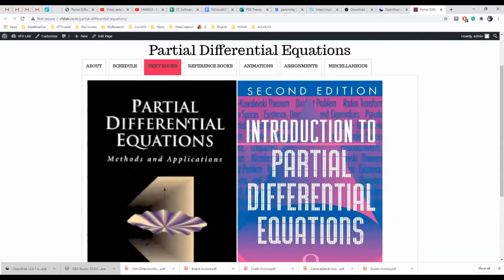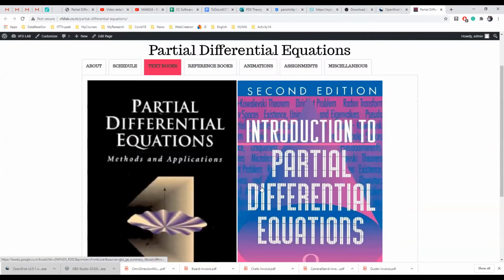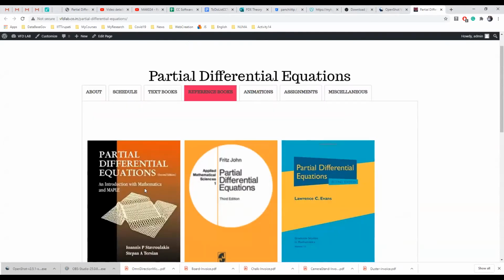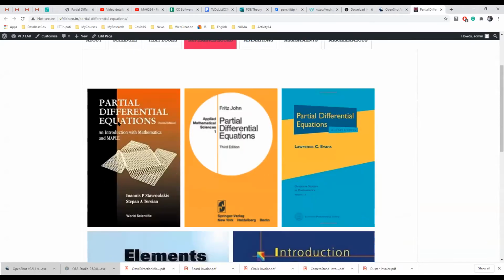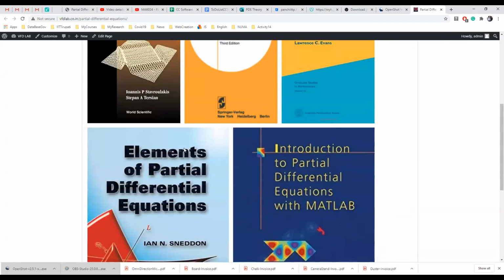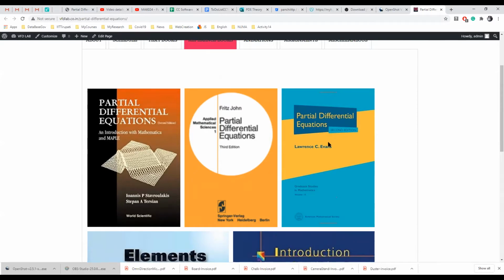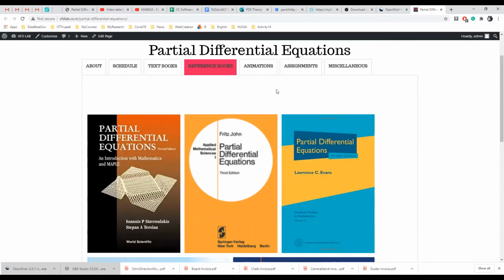These are the textbooks, like Partial Differential Equations by Pinchover and Rubinstein. These are the standard textbooks which I am suggesting. And reference books, these are also some of the books. Here I will take some of the lecture notes and theorems from Partial Differential Equations, and Elements of Partial Differential Equations; some theorems and proofs I will take from here also. And this is one of the advanced books, Partial Differential Equations by Lawrence Evans. If you go to any of the IITs like IIT Madras, or if you are interested to do some research on partial differential equations, this is the basic book which they will recommend to read. After reading this book only, they will try to give some work.